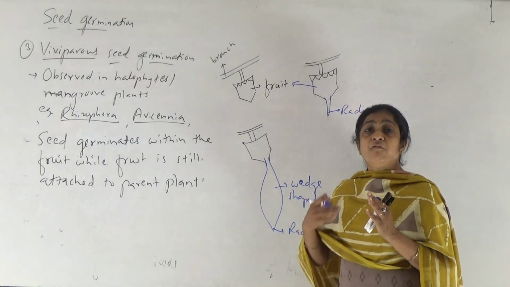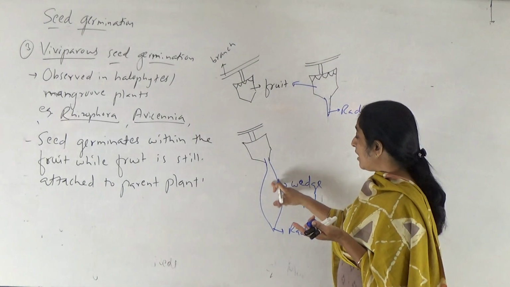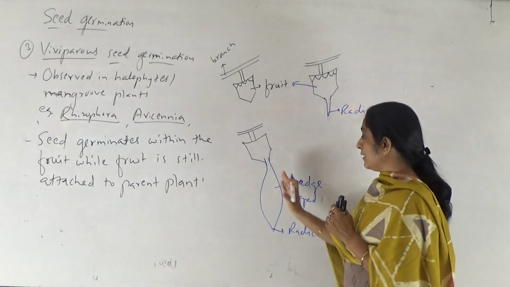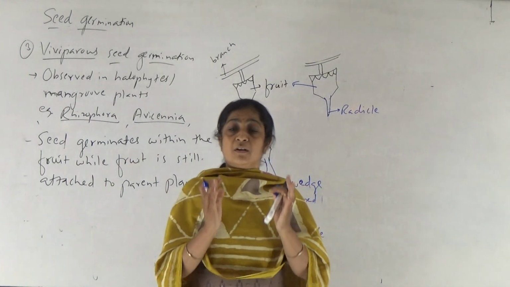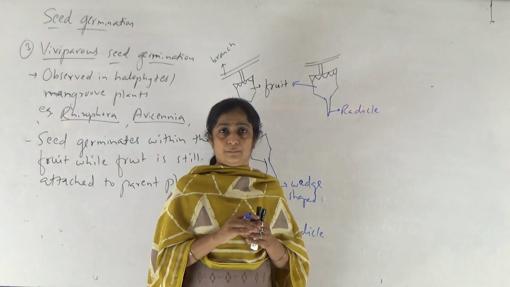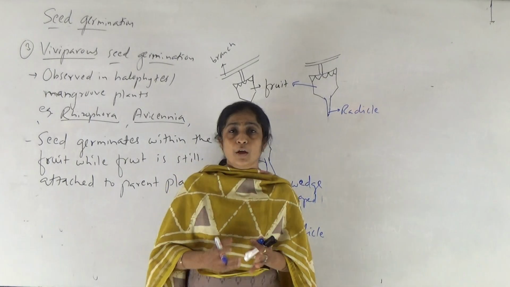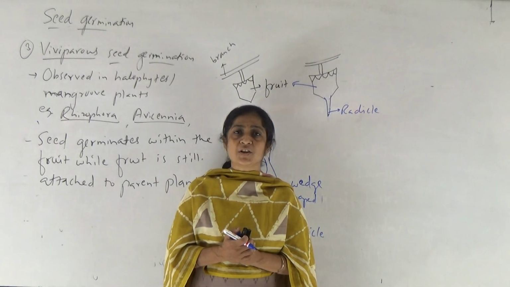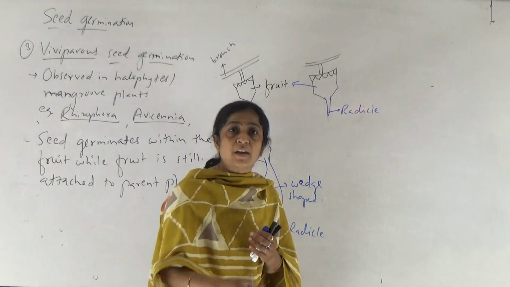Once the weight of this structure increases, now as its weight increases, what happens? After having a very large structure with maximum weight, then it is detached from the parent plant. Now imagine that this wedge shaped and heavy structure falls down from the plant, that fruit gets detached and this wedge shaped structure falls on the ground below. Which kind of soil is there? Muddy, saline, marshy soil. So this heavy structure lands on the soil in a straight way, right?